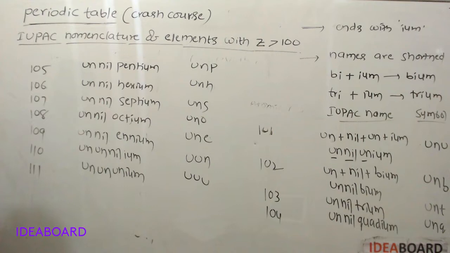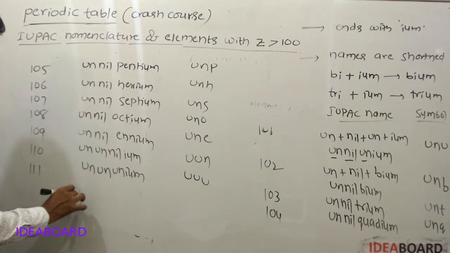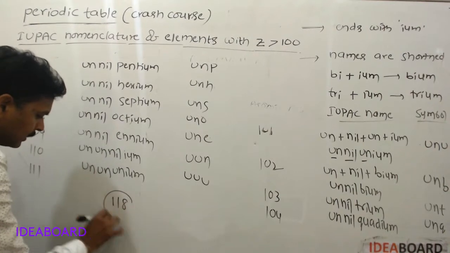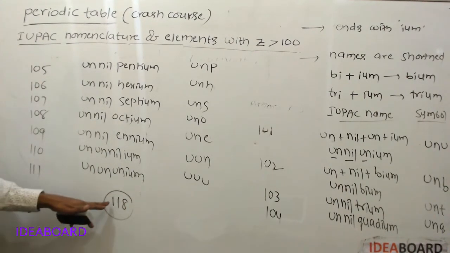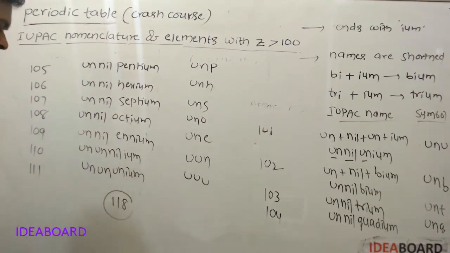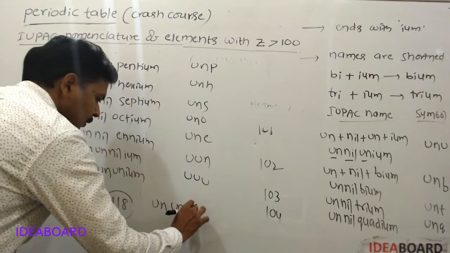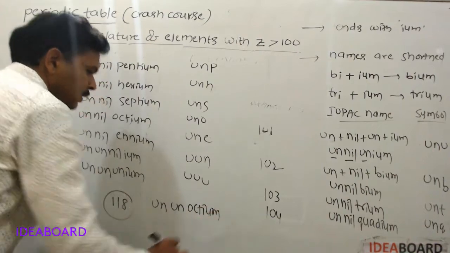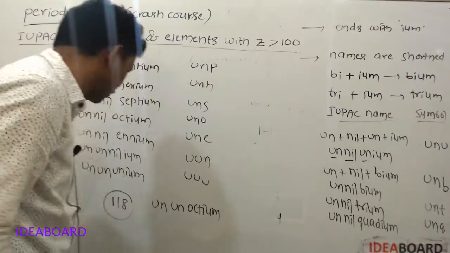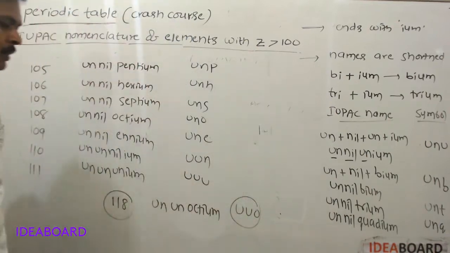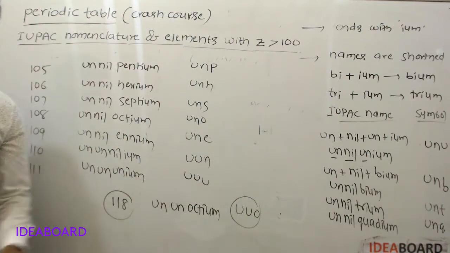What is the IUPAC name of the element with atomic number 118? Its name should be ununoctium. Its symbol should be Uuo. Till now we know only 118 elements.